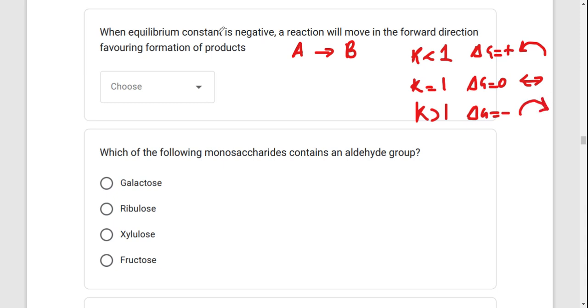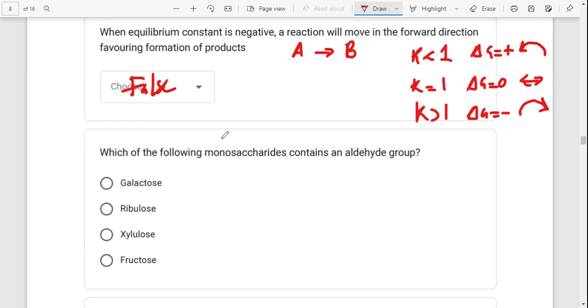So when equilibrium constant is negative, a reaction will move in the forward direction, favoring formation of product. True or false? This statement is false. It is just the opposite of what we have said here.